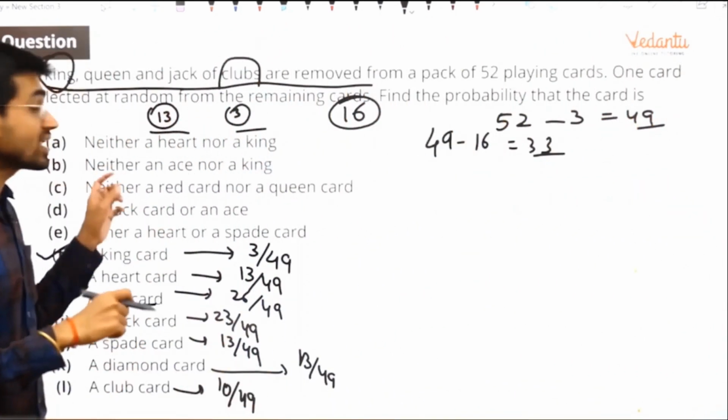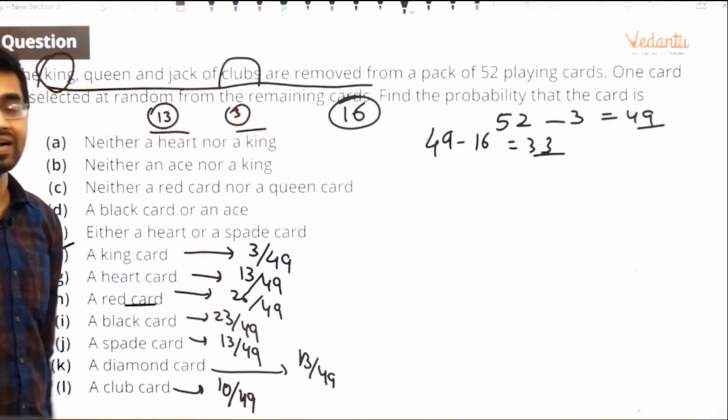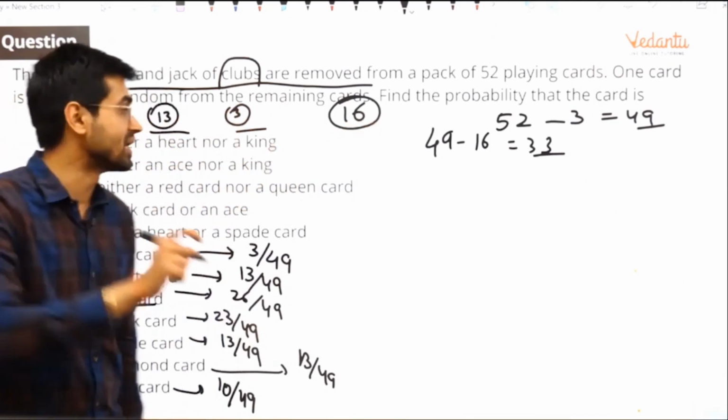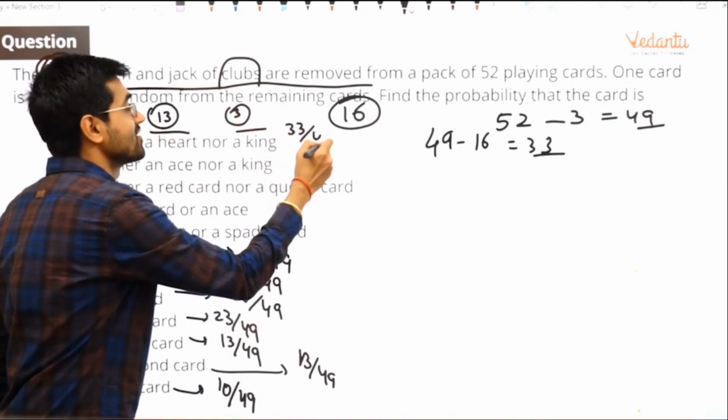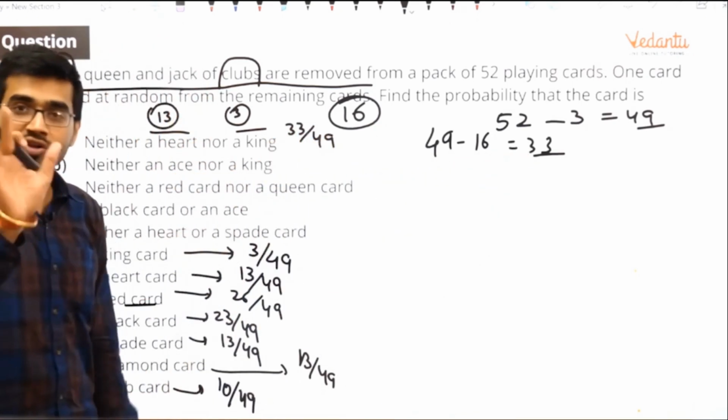So what are the chances that you pick a card and it is not one of these 16 cards? 33 is what you want, so it is 33 by 49, because these are your favorite cards. The 16 cards are not your favorite cards.